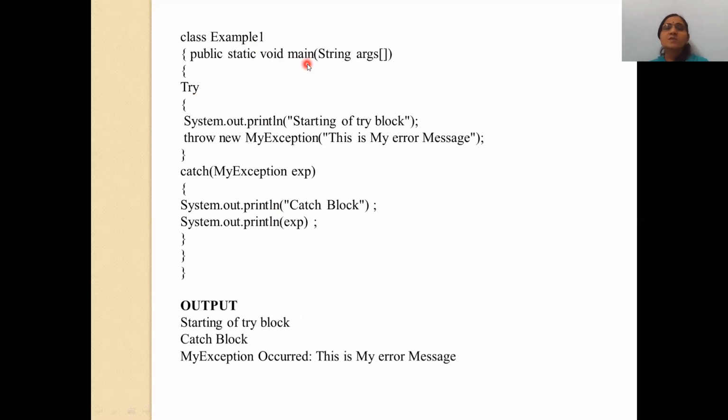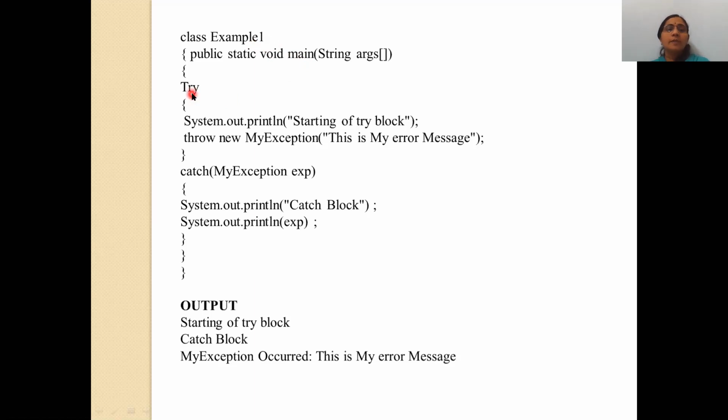In Java, the class which consists of the main method is called the main class, and at the time of saving your program you should save it with the main class name .java. For example, you save the program as example1.java. If you save it with another name, then the computer gives you an error, because in Java this is the rule. Always save your program with the main class name, and the main class means the class which includes the main method.